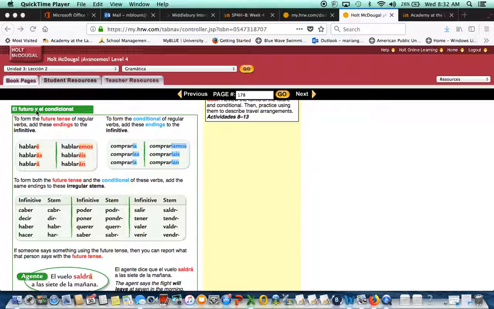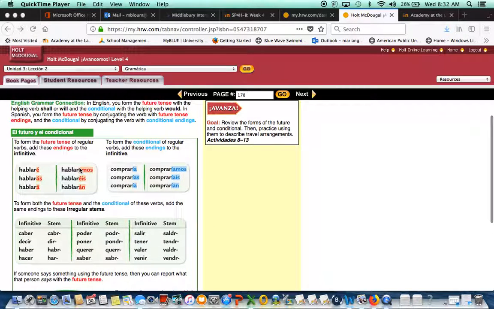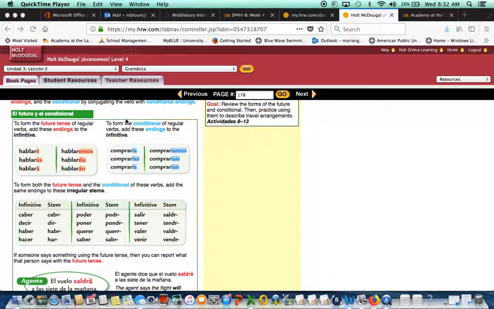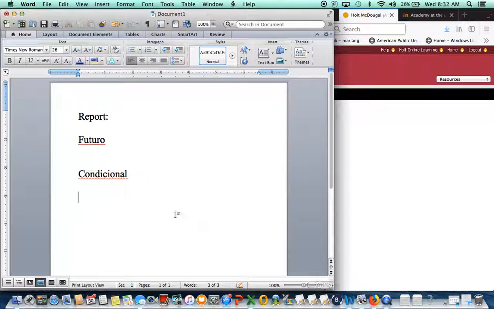La lección de hoy es el futuro y el condicional, okay? How you conjugate in future and how you conjugate in conditional. It's about how you conjugate future, which is "I will cook for you tonight." That will is future. And then "I would cook for you if..." So today we are going to learn about will and would, okay?